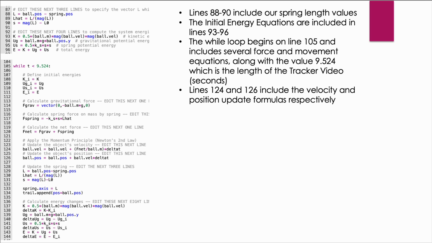Here's some more of our code right here. Lines 88 through 90 include our spring length values. The initial energy equations are included in lines 93 through 96. The while loop begins on line 105 and includes several force and movement equations, along with the value 9.524, which is the length of our Tracker video. And lines 124 and 126 include the velocity and position update formulas respectively.